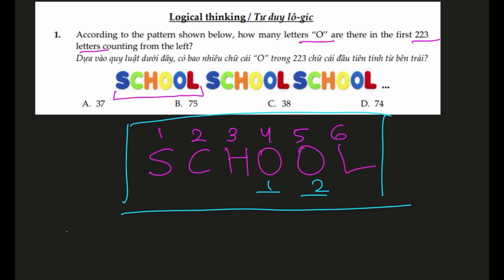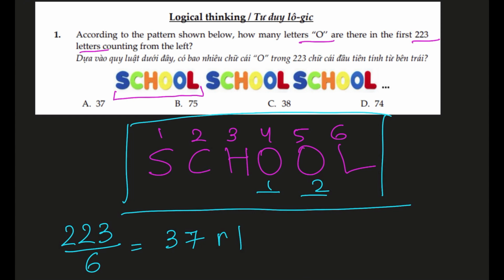All right, and we can see that the school word is repeated until we get total of 223 letters. Now, since every 6 letters, the word school will be repeated, that means we can divide by 6 to see how many total word school are there. So division is 37, remainder 1.